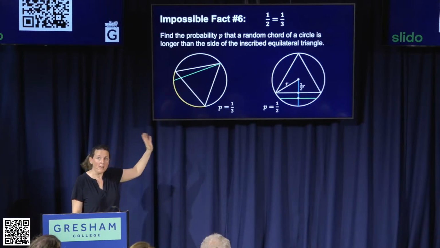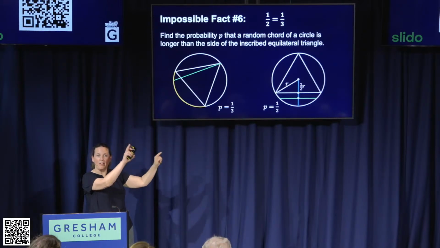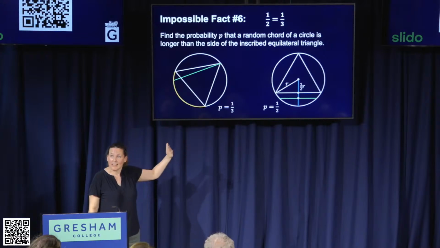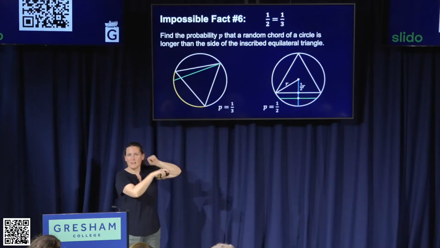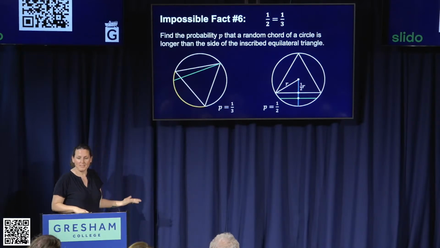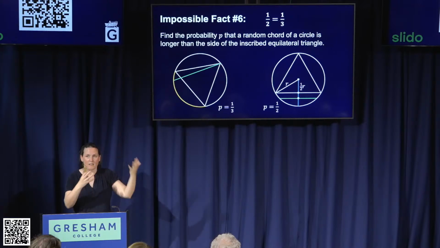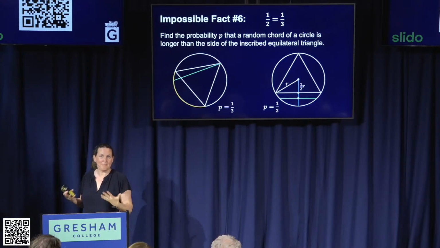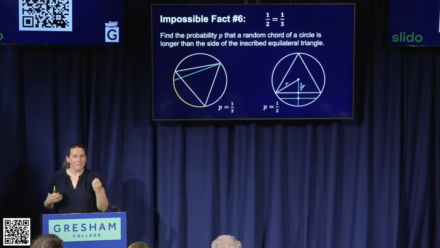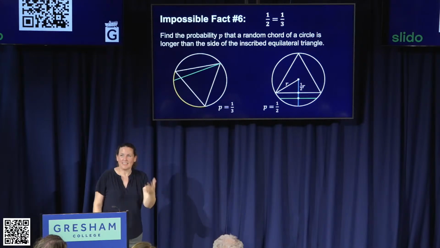So we have two perfectly valid bits of reasoning. If we choose our chord by picking two random points on the circumference, the probability is 1/3. If we choose our chord by this other way of radii and a point on a radius, the probability is a half. We've got to define how we're choosing those random things from this infinite collection. And this is a major step in understanding probability theory. Sometimes we don't have enough information and it doesn't make sense to define a thing.